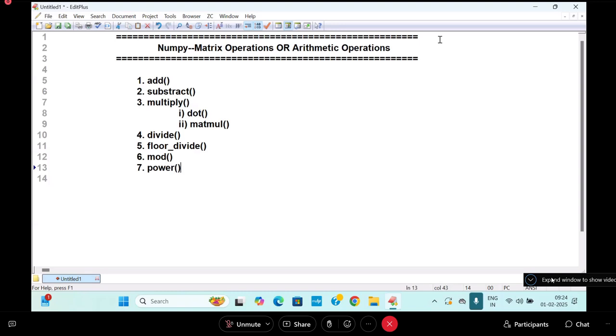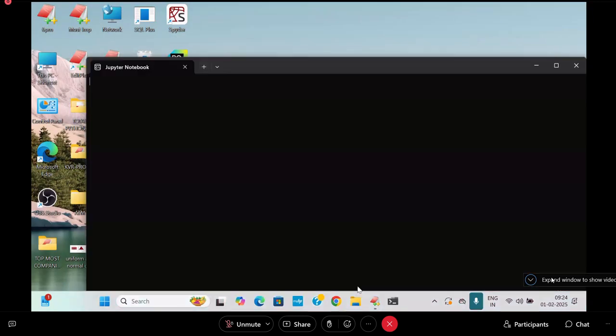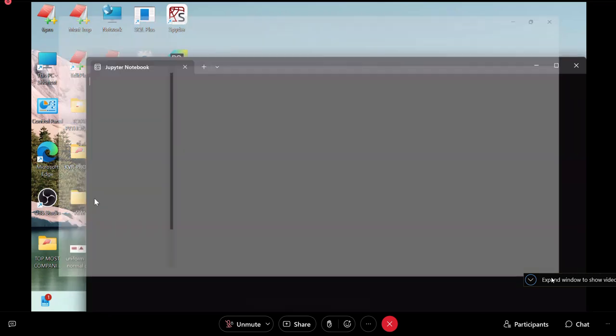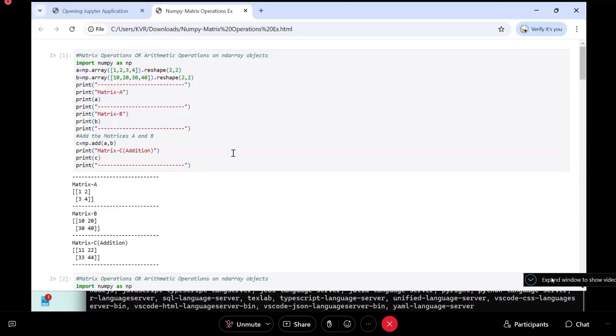So I hope I already completed this part, correct? This part was already done. Let me go to that. In yesterday's part, matrix operations example. So this part was already taken up in the session.